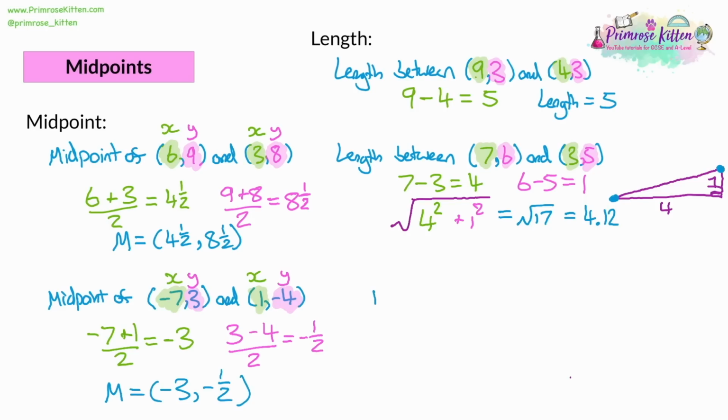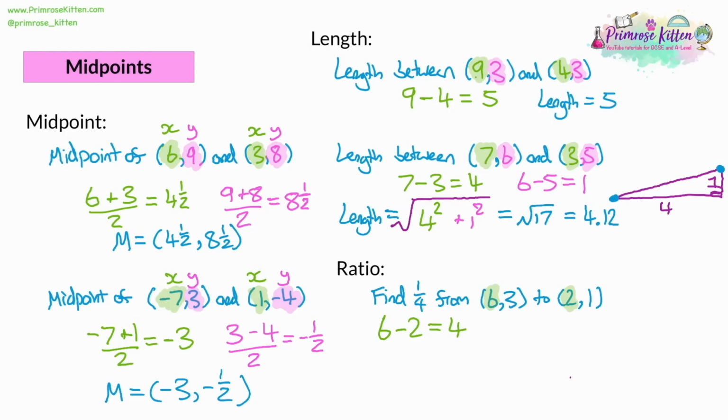The last thing we'll look at is a mix of these two things. So what if we wanted to find a quarter of the way from (6, 3) to (2, 1)? Now this will give us an answer like a midpoint question. We're going to have a coordinate as our answer, not a length. However, with this, we're going to start off like we did with the length question. So we're going to find a distance between the two coordinates. So 6 take away 2, which is 4. Now the distance between the y coordinates: 3 take away 1 is 2.